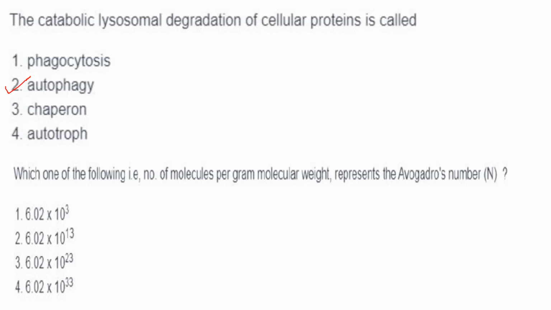That is not autophagy. Then chaperones, it is a protein that helps in protein folding. Autotroph, it can produce its own food through photosynthesis. Then which one of the following, that is number of molecules per gram molecular weight, represents the Avogadro number? So they have asked what is the Avogadro number. It is 6.02 into 10 raised to 23. You are studying it from your high school. So answer is option 3.